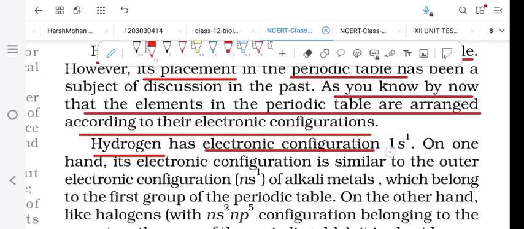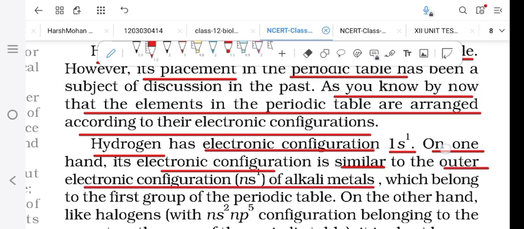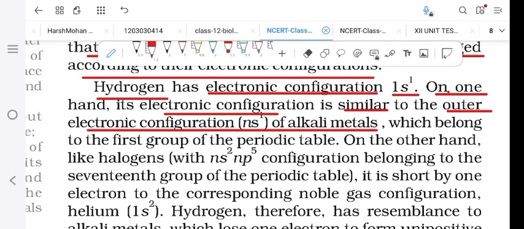electronic configuration 1s1. On one hand, its electronic configuration is similar to the outer electronic configuration of alkali metals, which has the formula ns1, and which belong to the first group of the periodic table.